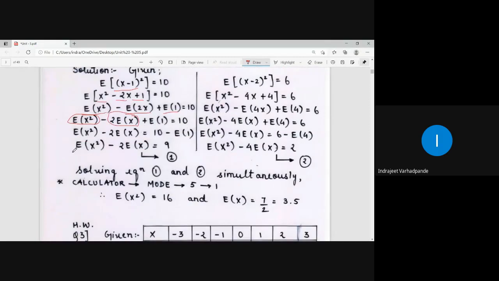So what is your equation? Expectation of x square minus 2 times expectation of x is equal to 9. Call it as equation number 1.